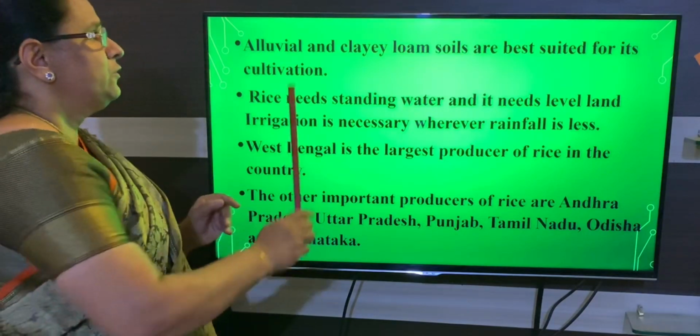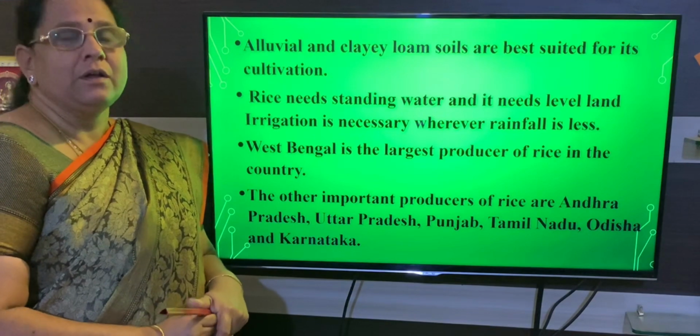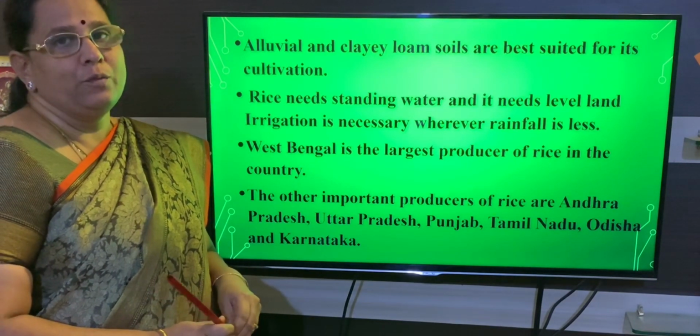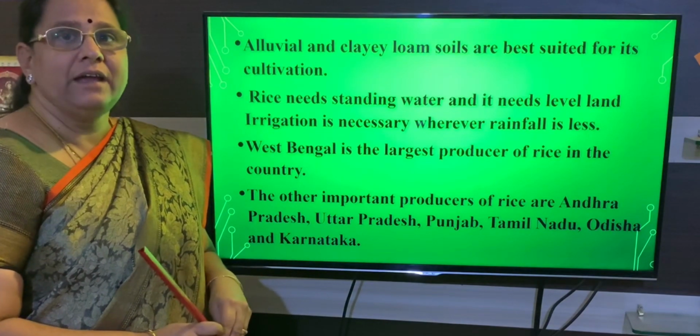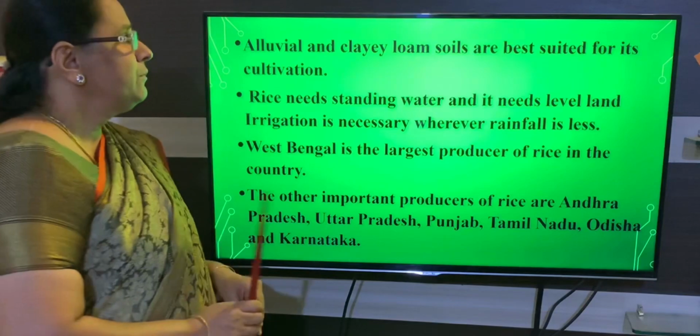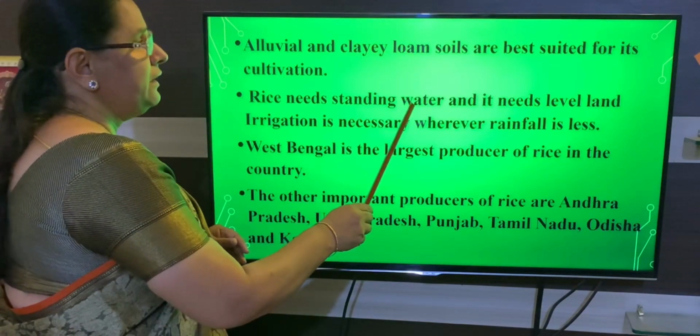Is that clear? So which soil is required for growing paddy? Alluvial and sandy, loamy soil. That is clay, loam soil. Is that clear, children? The next thing you have to remember is that it requires standing water.